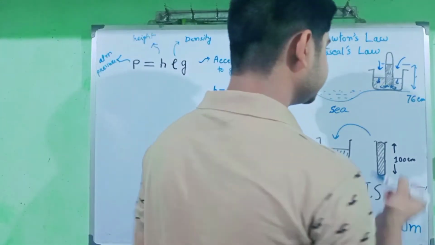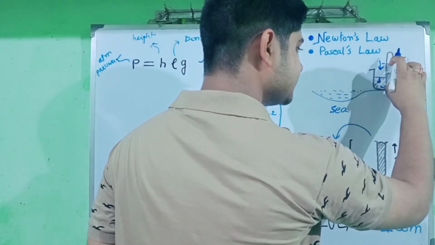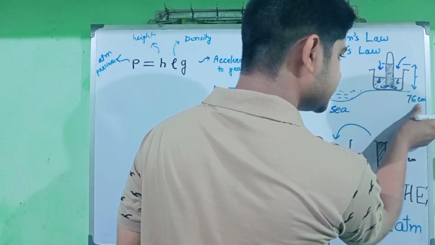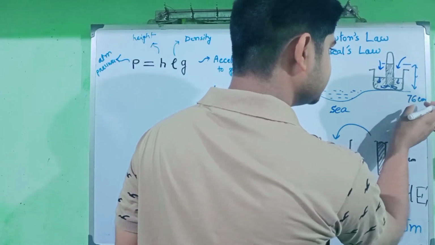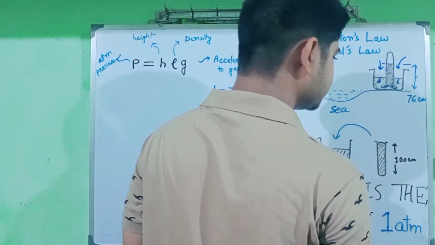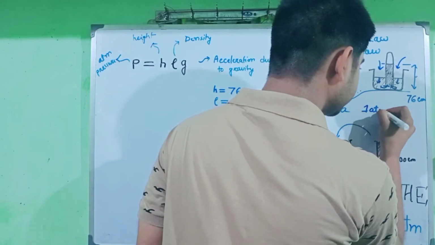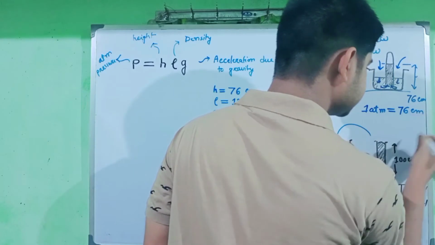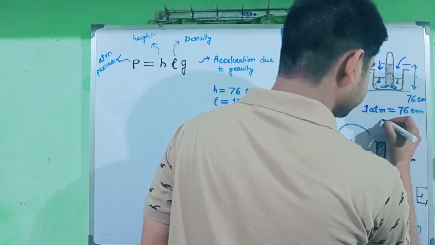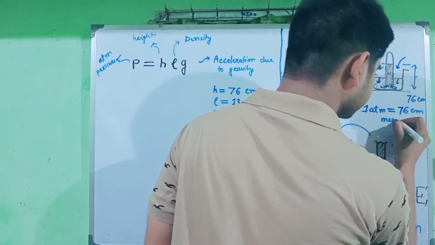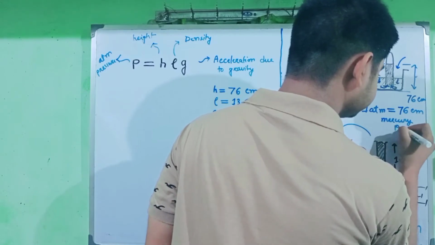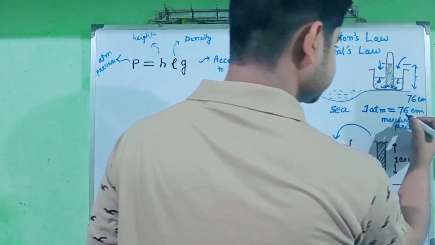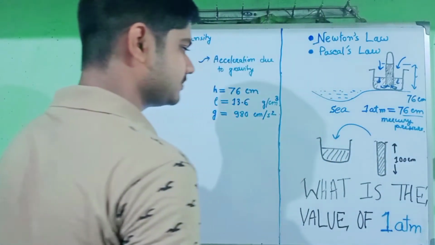So we can indirectly say that the pressure exerted by the mercury of 76 centimeter height is exactly balanced by the atmospheric pressure. So 1 atmosphere or atmospheric pressure is the pressure of 76 centimeter mercury, the pressure exerted by mercury of 76 centimeter height.